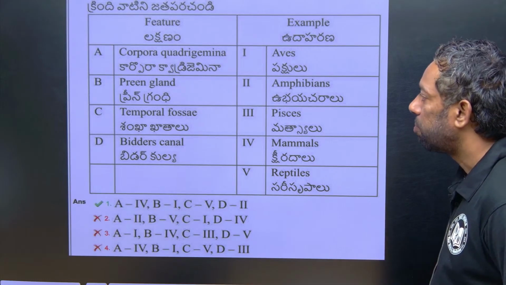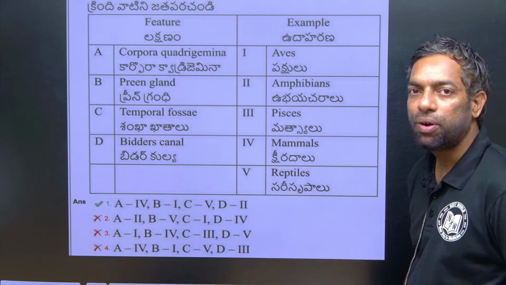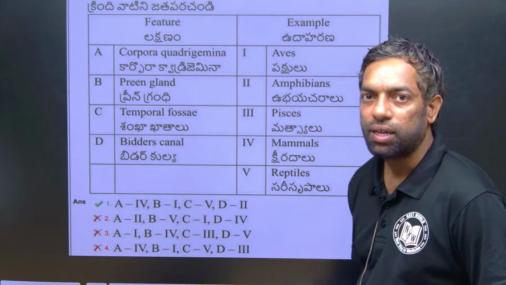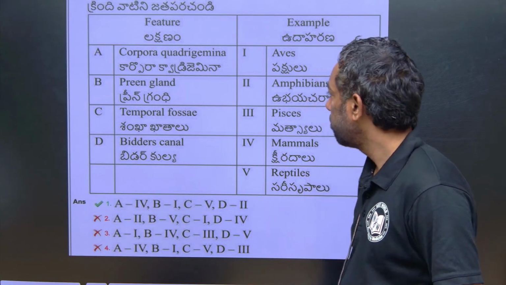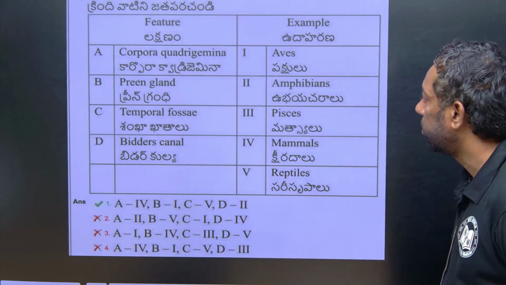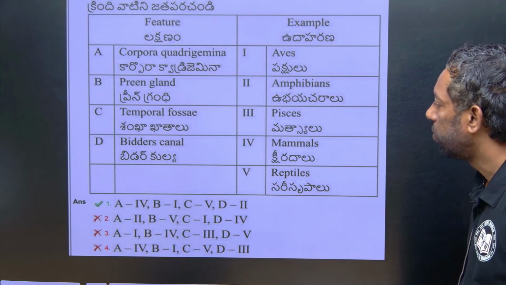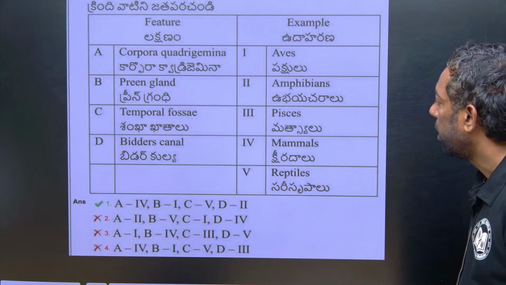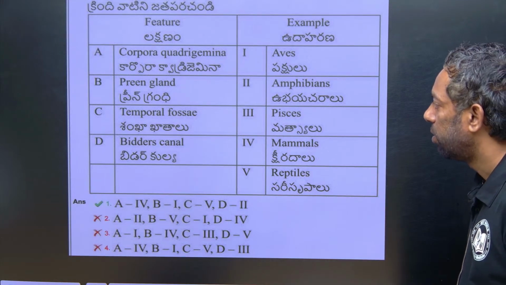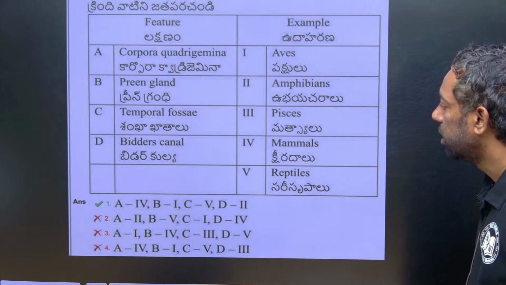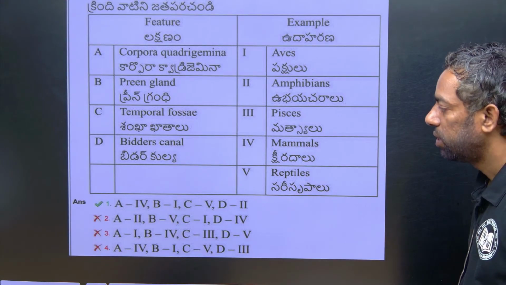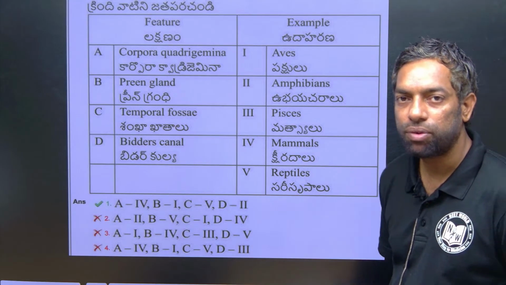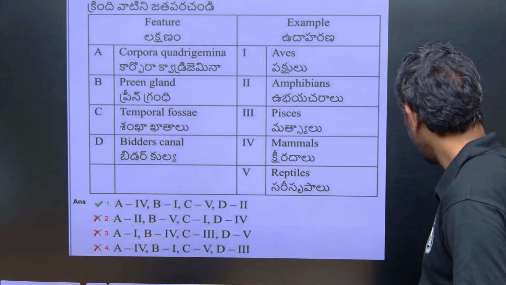Okay, it can produce a sebum-like fluid, in birds only. Yeah, temporal fossae, which is 5, in the reptiles itself. Okay, Bidder's canal, D is 2, and 2 is amphibians. This is also animal kingdom, 2 direct questions. Next question.